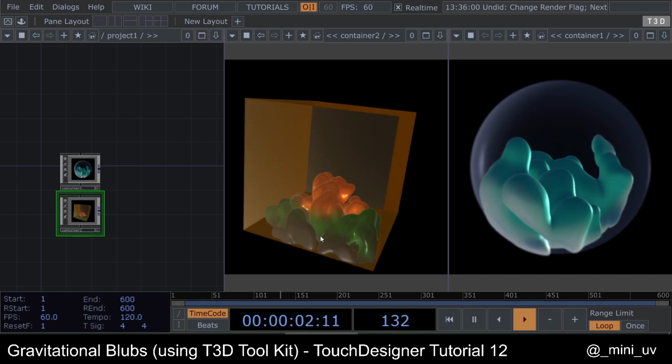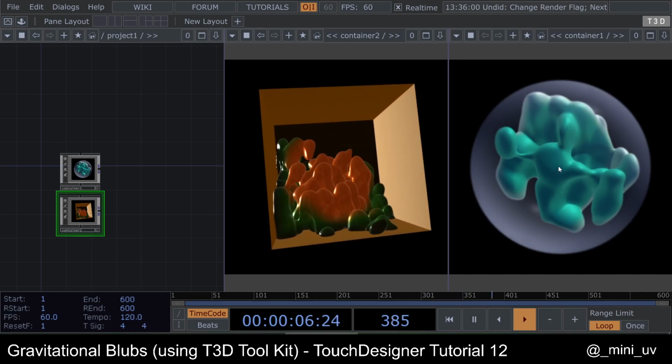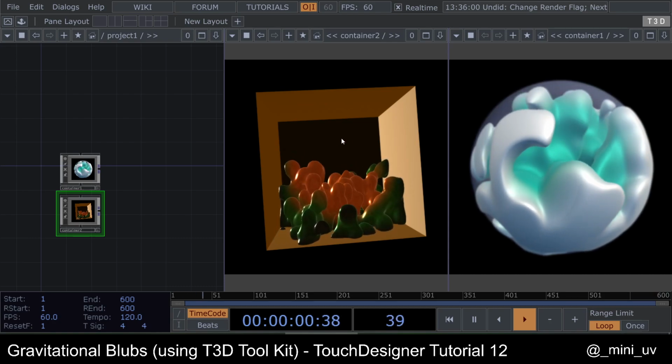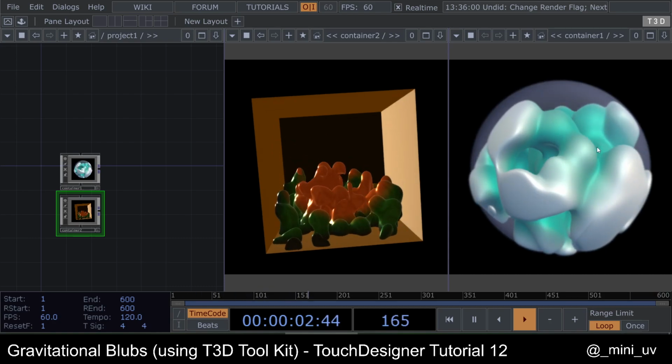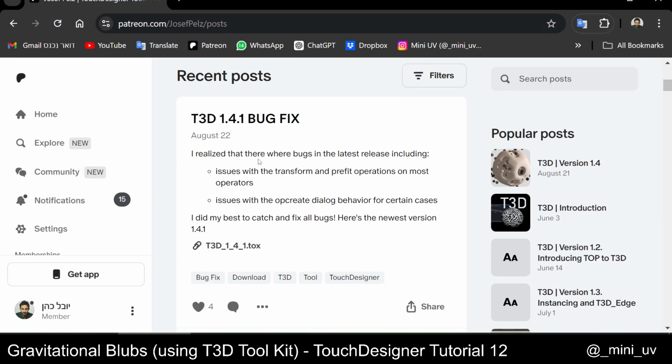I won't be able to share this project file with you, so you need to follow along with the tutorial. First, you need to download Josef's toolkit from his Patreon. So go to his Patreon and just download the latest version.